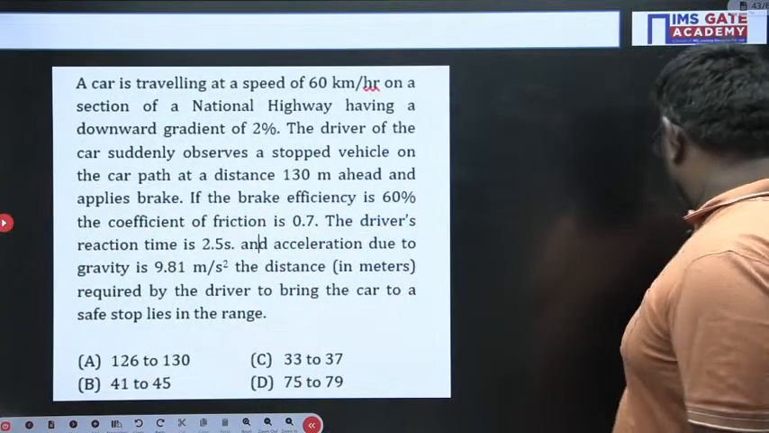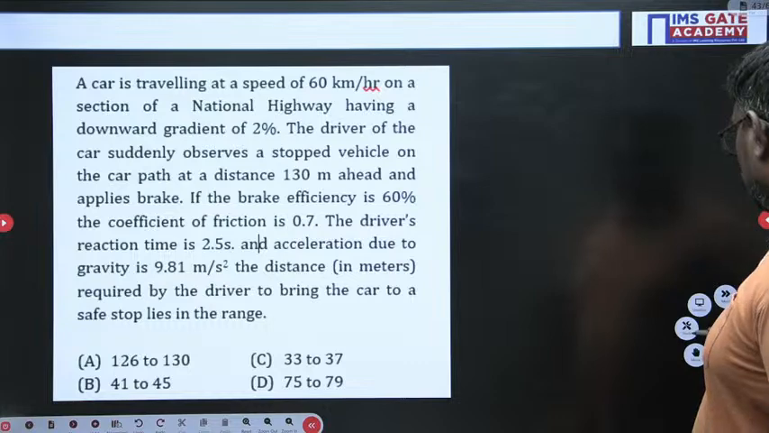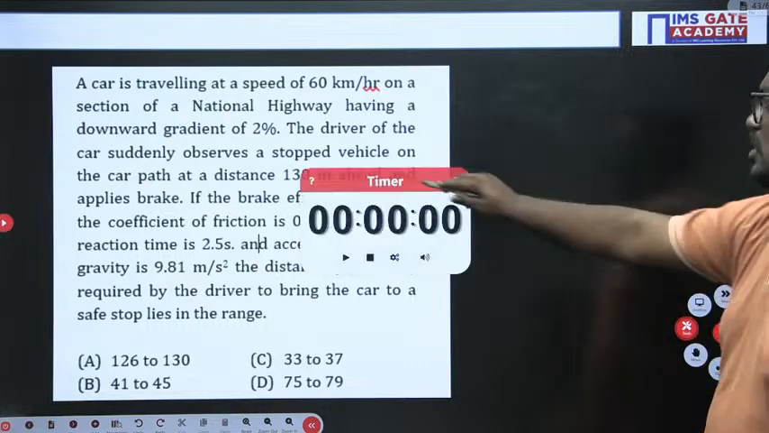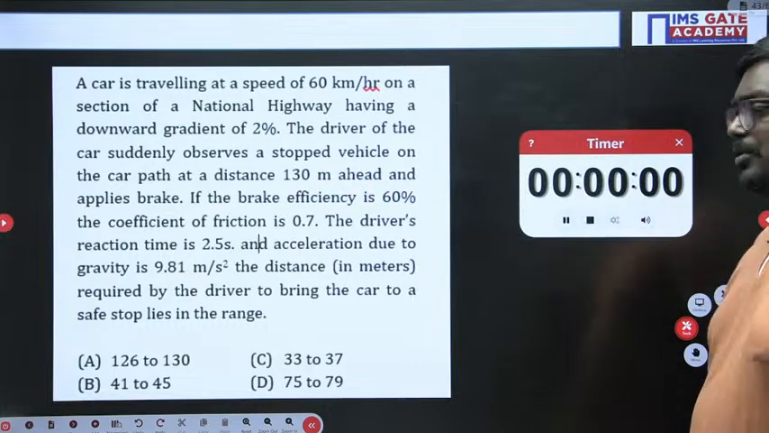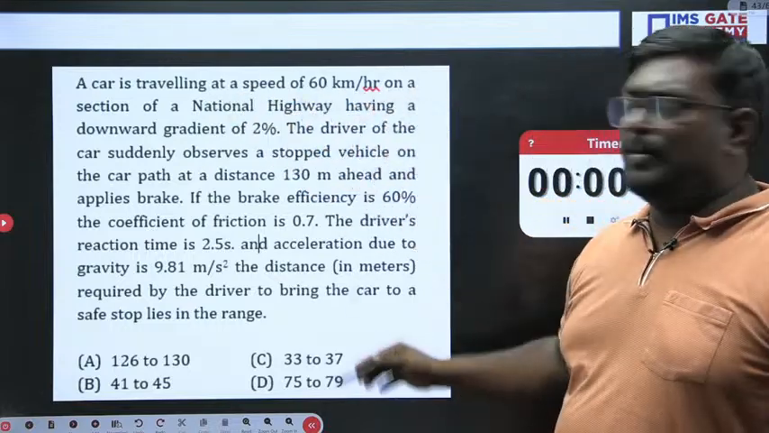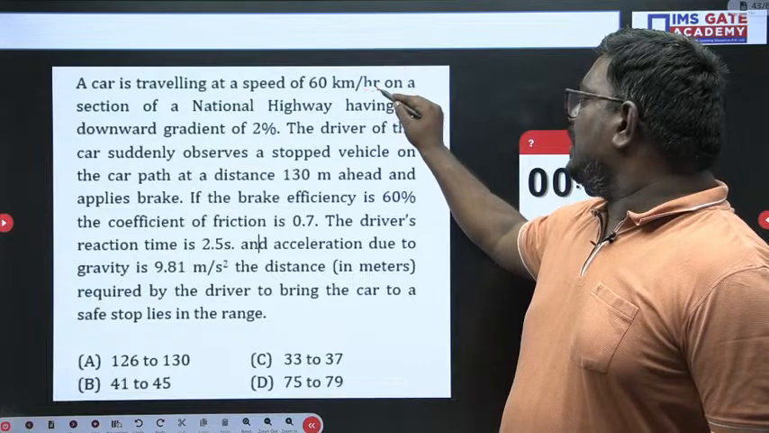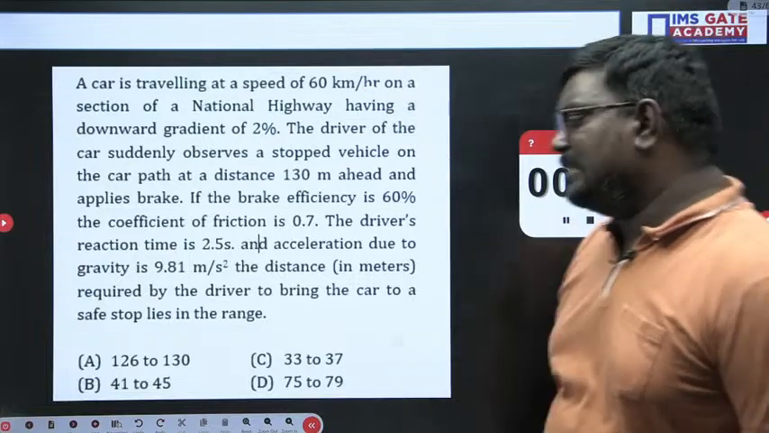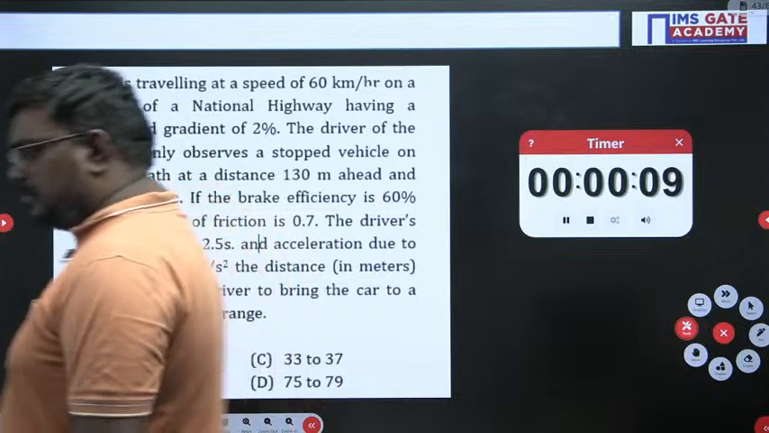Next question we have. Try the problem before I explain it; if you know the concept, that will also help you. The question is: a car is traveling at 60 km per hour. Read the question and try to solve the problem.